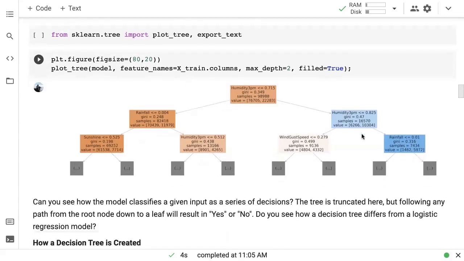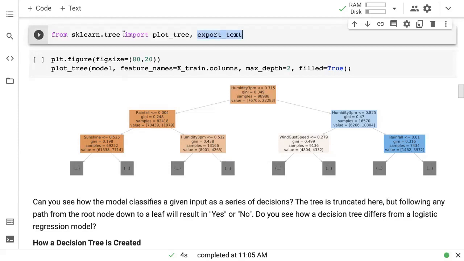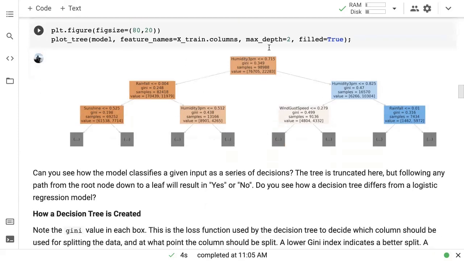So first we learned that a decision tree can be visualized. We use the plot tree and export text functions from sklearn.tree. And a decision tree is simply a series of binary decisions where you make a decision, and based on that, then you make another decision. Based on that, you make another decision till you get to a point where there are no more decisions to be made. You get to a leaf node, and there it is then classified as rain or no rain.